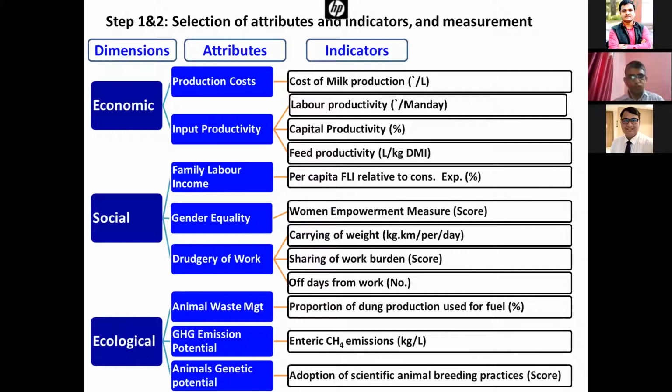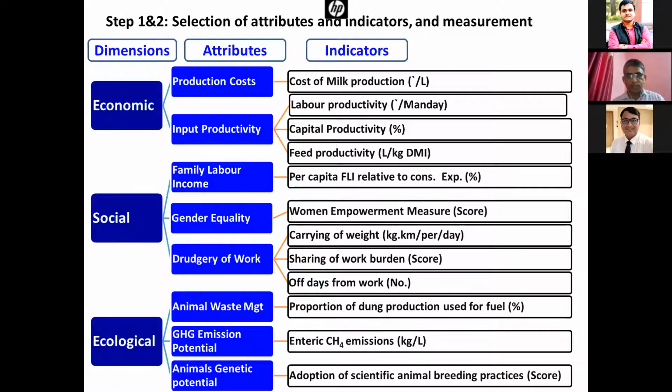For economic indicators, there is the cost of milk production, and then for input productivity, that is labor productivity, which is rupees per man days, capital productivity, and feed productivity. At district level it is not possible to capture capital productivity, but at household level we can collect a number of data and capture that. Feed productivity, then per capita family labor income in relation to consumption expenditure. How much of the consumption expenditure is met from the dairying.